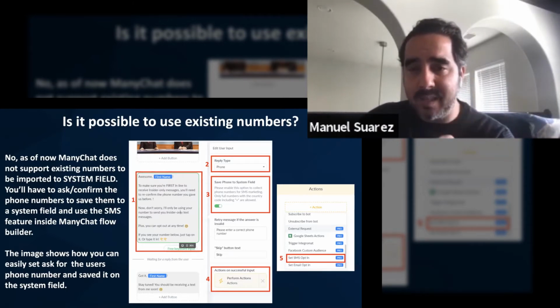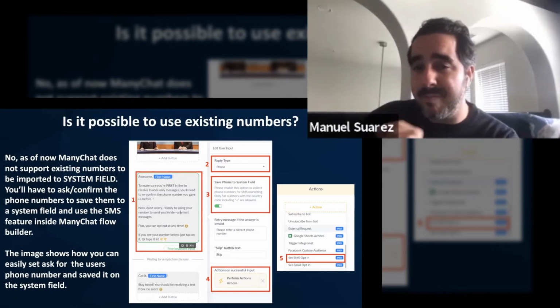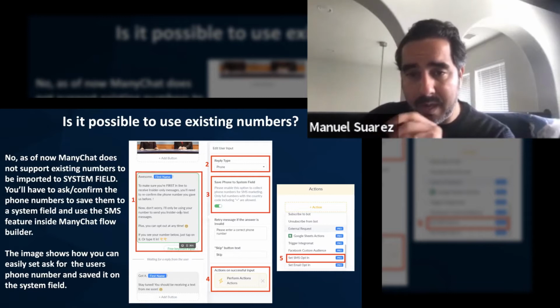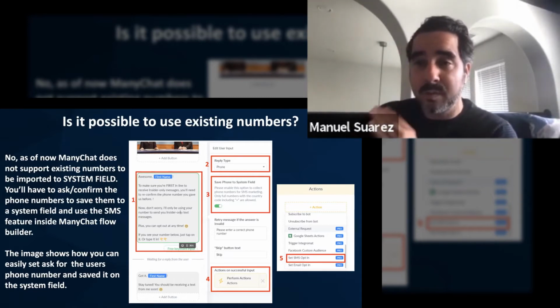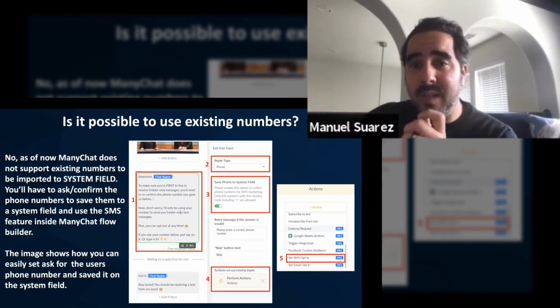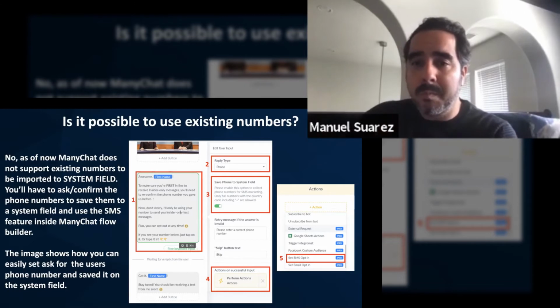You are connecting that the reply type is going to be a phone. And then you're going to turn on the option that says save phone to the system field. You'll see that option once you accept the terms of service of SMS. It says: please enable this option to collect phone numbers for SMS marketing. Only full numbers with the country code, including plus, are allowed.